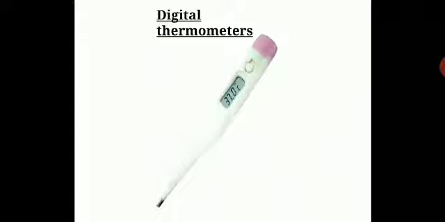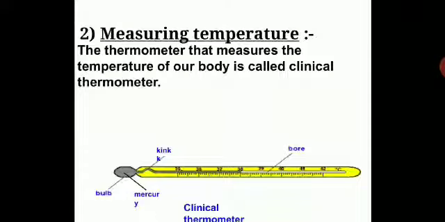Normal body temperature is 37 degrees Celsius. An increase in your body temperature shows some kind of illness or infection in the body, due to which your blood cells try to fight against it and then your body temperature rises. So your normal body temperature is 37 degrees Celsius. Nowadays digital thermometers are mostly used.